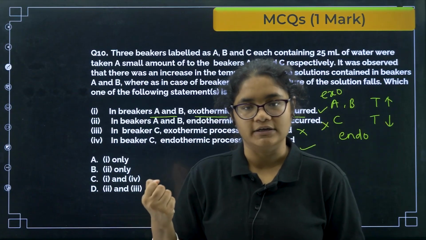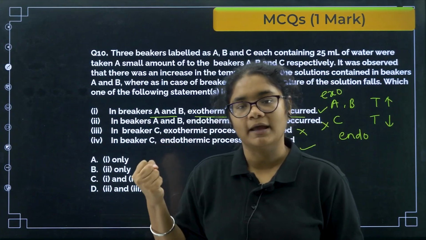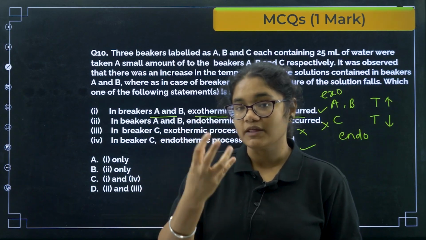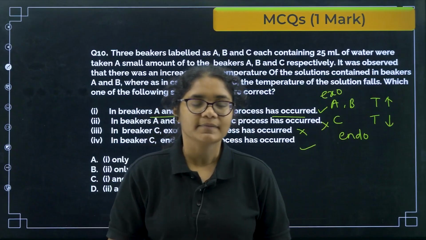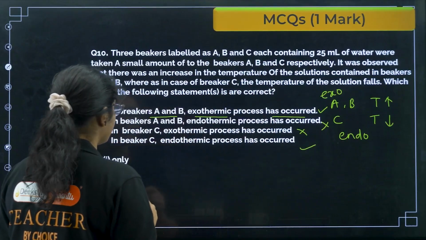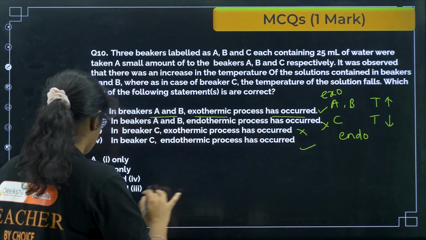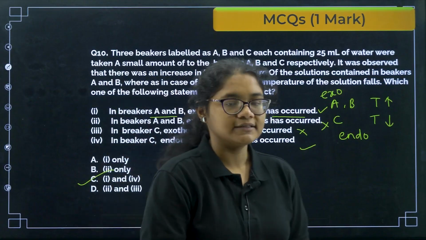It will absorb the heat, right? So the container heat will be absorbed by the particle C. Now if the heat is absorbed, the temperature of the container will decrease, right? So that is why the correct statements are 1 and 4, that is option number C here.